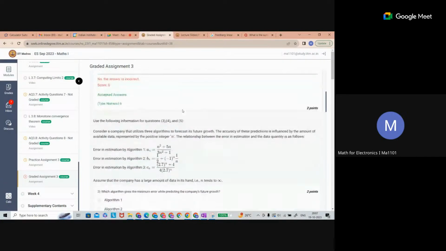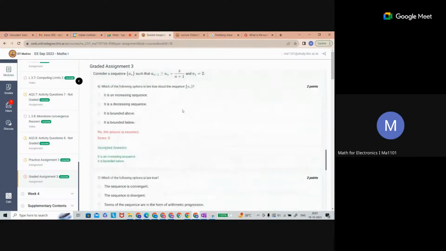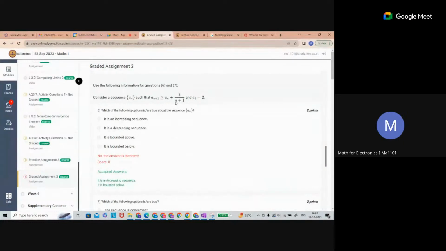The 6th problem is one kind of recursive problem. So if you practice recursive problems by applying the MCT, I think that's enough to deal with that. Okay, sir. Mostly the MCT will be used. There are so many problems.